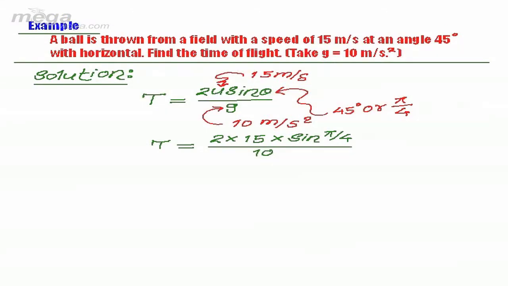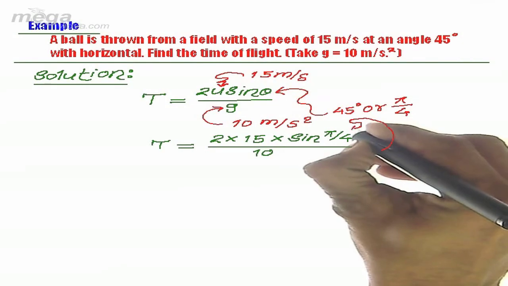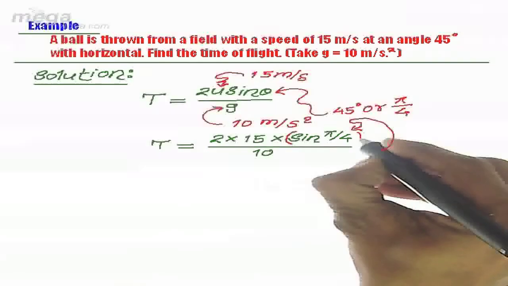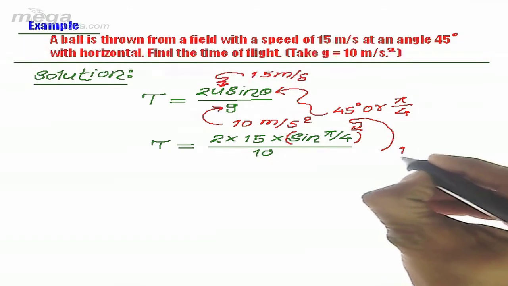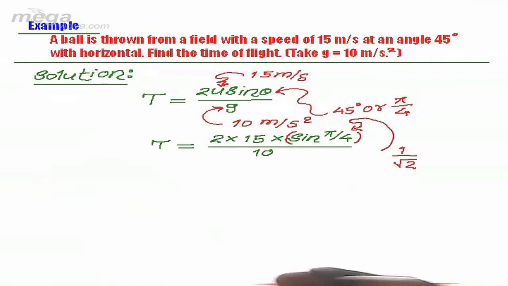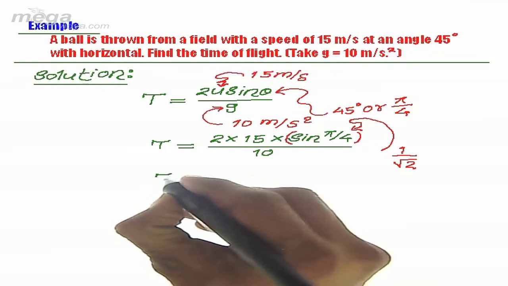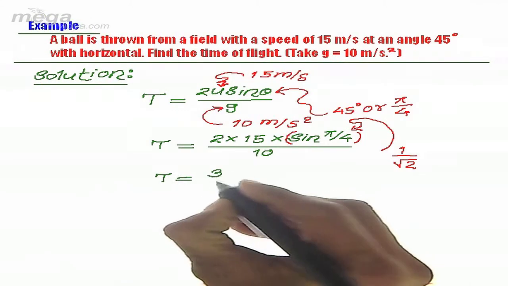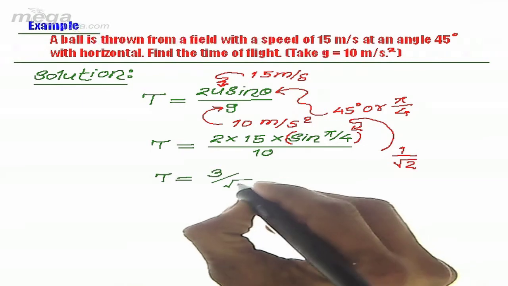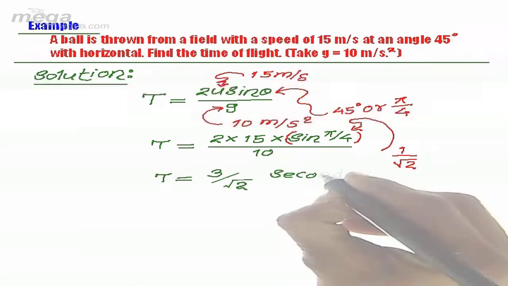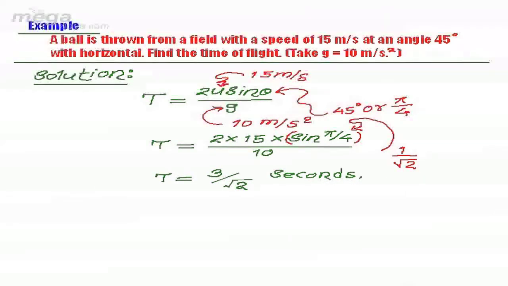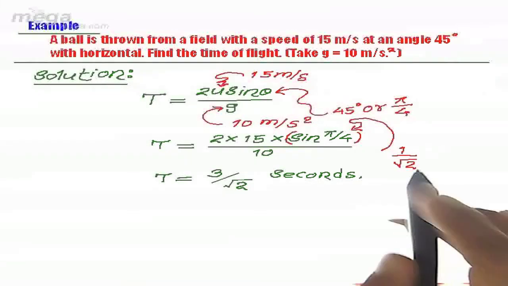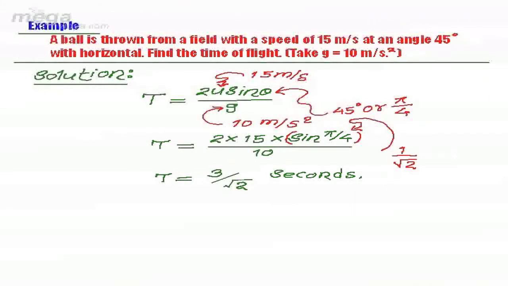Here we can easily say that the value of sine pi by 4 is 1 upon under root 2. So we get the result that the time of flight is 3 upon under root of 2 seconds. You can see it is quite easy. We just have to use this formula to get our answer, because the situation given in the example is of the same type as we have discussed earlier.